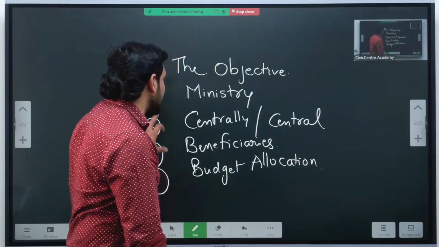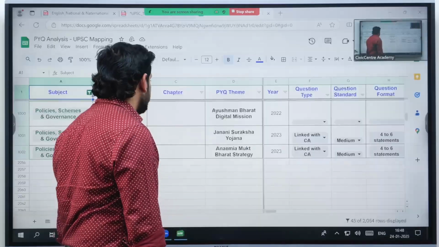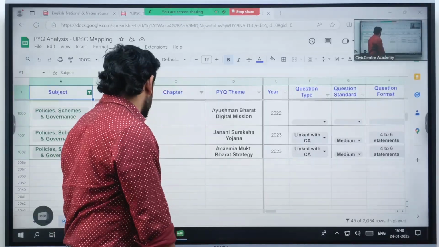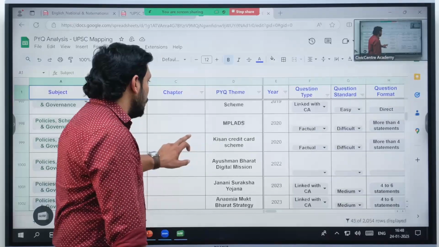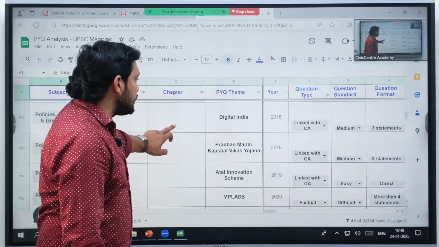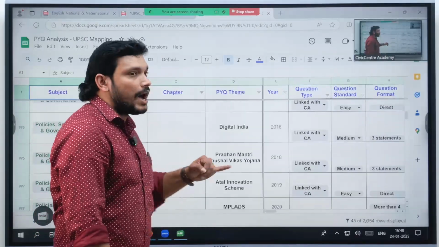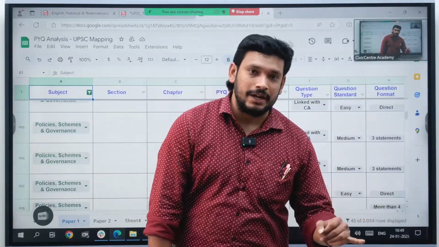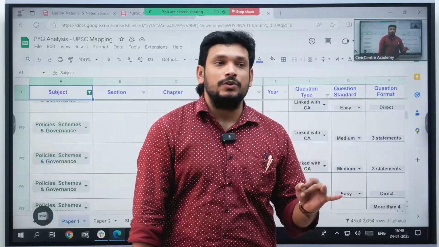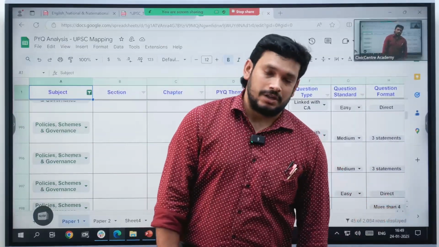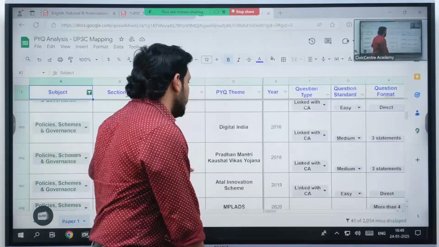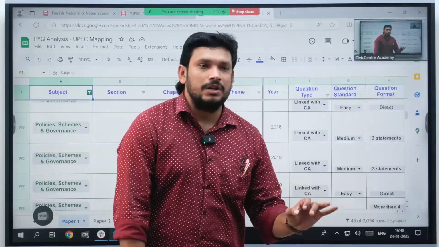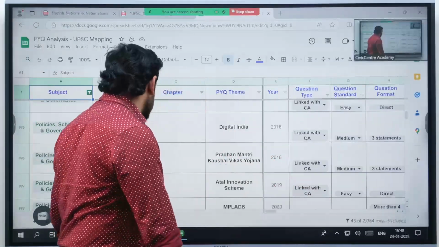So these 5 things that you need to prepare. If you see these policy schemes and governance, either they have asked regarding the ministry that is implementing it or regarding the objective of that particular policy. They have concentrated more or less only on those two things.